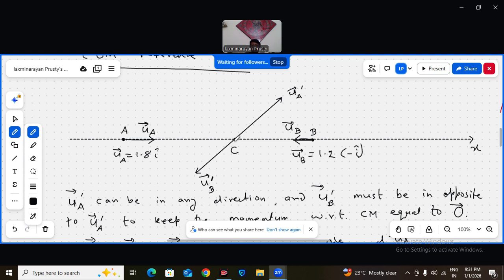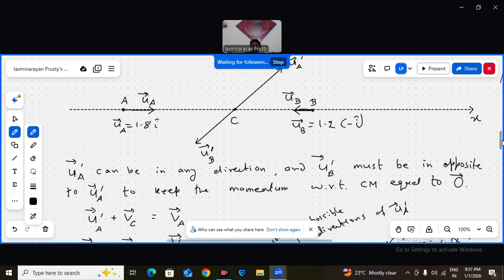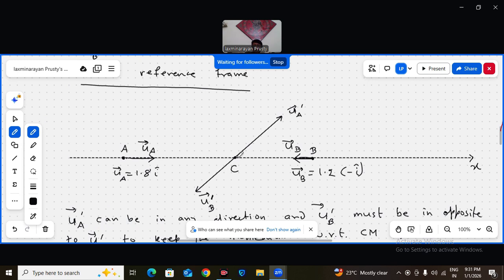Okay, now center of mass is my origin. That C is the origin now. So now you come here. After the collision, in one typical case, A will come and deflect like this with UA dash. Similarly, B comes with UB dash and deflects. But the UA dash bar and UB dash bar must be opposite to each other because momentum must be 0. If there is some angle other than 180, then the vector sum will not add to 0.